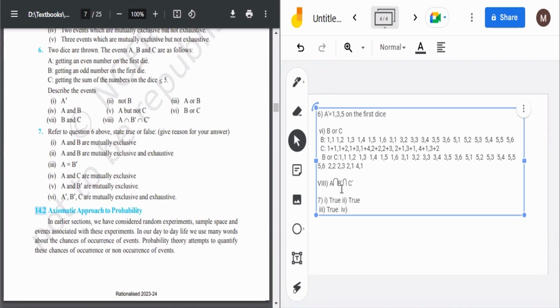इसका एग्जाम्पल अगर मैं दूं तो एग्जाम्पल 2 plus 3, because 2 plus 3 is 5, it is less than or equal to 5, and 2 is an even number also. So since (2, 3) is there in both the cases, A and C are not mutually exclusive.